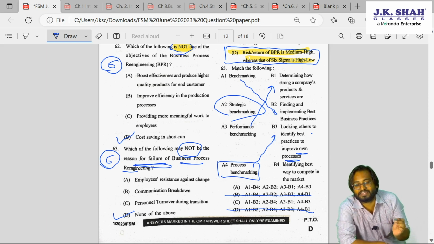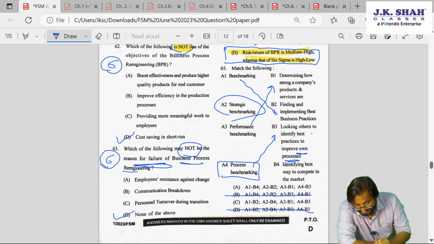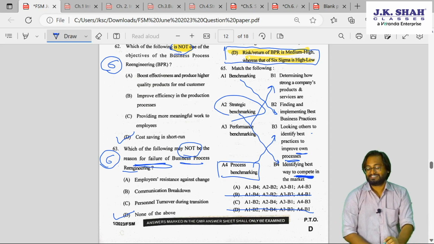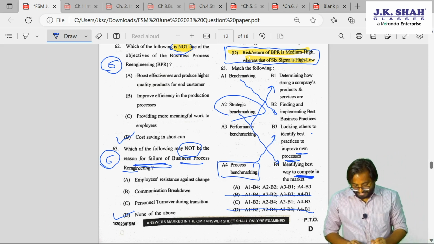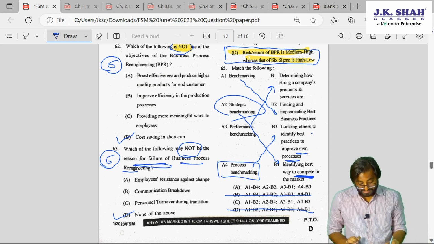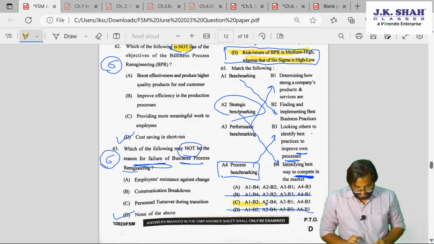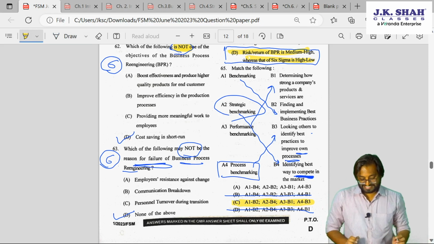That is, A1 will be matched with B2, and strategic benchmarking will be identifying the best ways to compete in the market. So now check for your answer. A1, B2. Do you have A1, B2? Yes, definitely we have A1, B2. And that is your answer C.